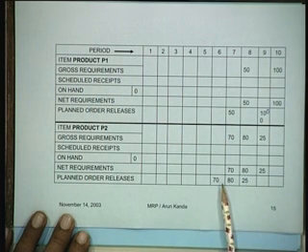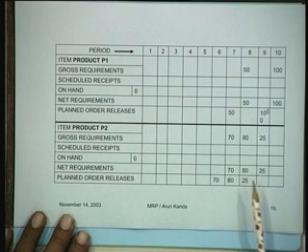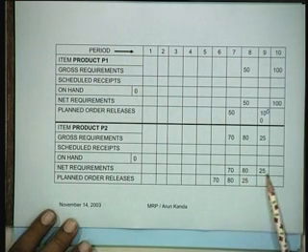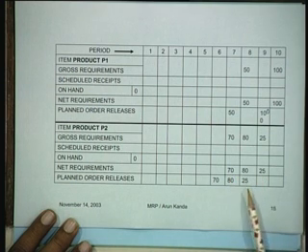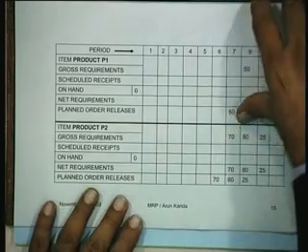Had the lead time been 2 weeks, then you would have had to offset it by 2 weeks, and so on. So this process is called offsetting. You have this list here, and then you say, in order to meet this requirement, you must plan your order releases well in time. So you place an order at this time, this time and this time, only then you will get it here. So it's like working backwards. So we have done this for requirements of product P1 and P2.